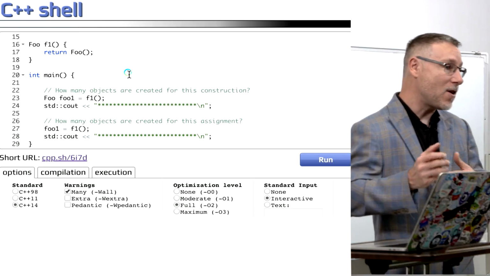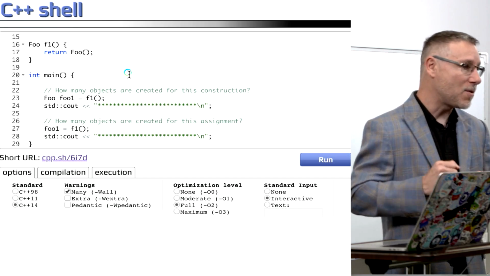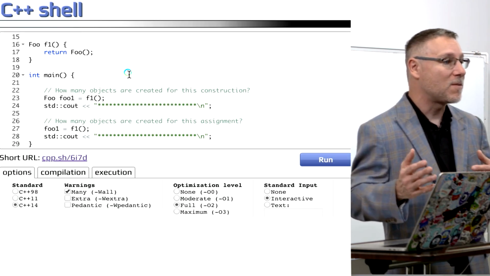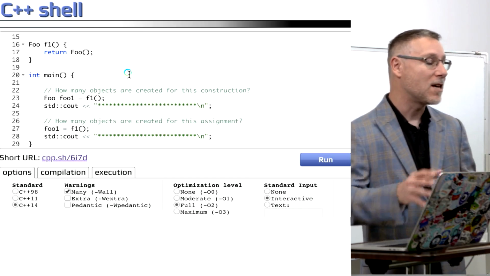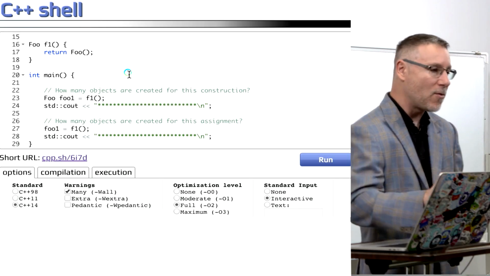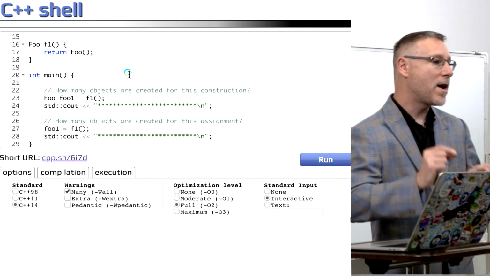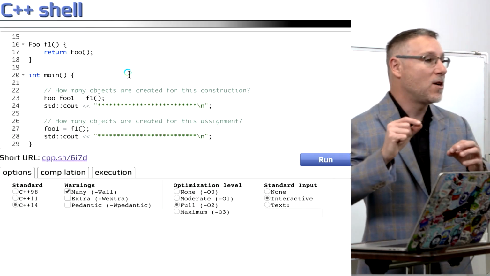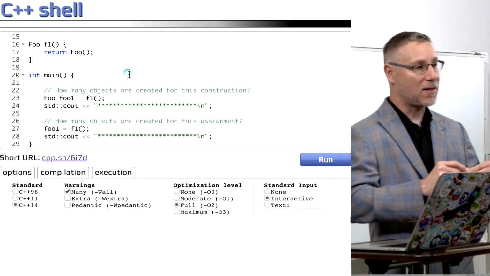You see, if you don't ask me what version of C++ we're using, you're already wrong, because different versions of the C++ compiler are going to take different optimizations. This is what I mean by hiding code. When we look on line 23 or line 27, we have absolutely no idea how this program is going to behave. We have no idea what code is going to execute behind these lines.